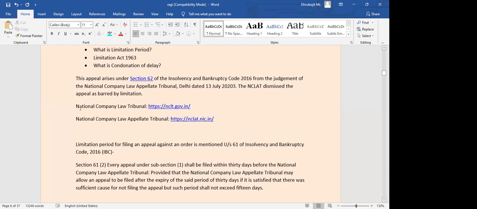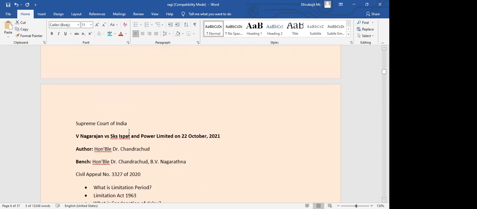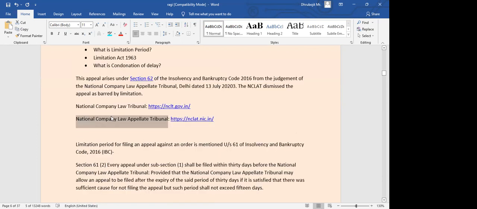One is called the National Company Law Tribunal, and another is called the National Company Law Appellate Tribunal. So if you are not happy with the decision given by NCLT, you can approach NCLAT and appeal there, but within 30 days. In this case, the 30 days time frame was already over, and the party filed an appeal.